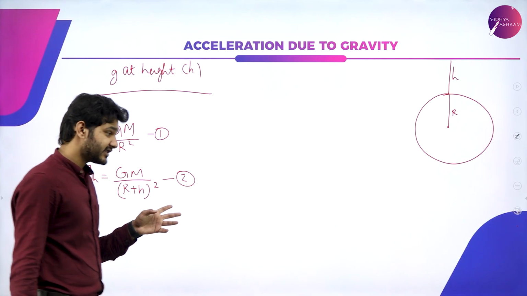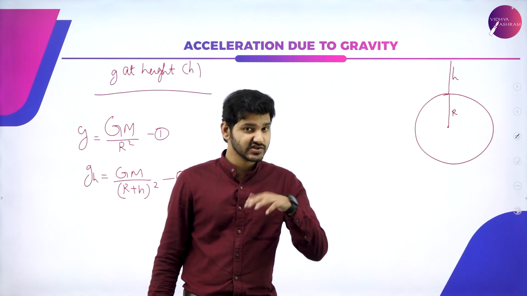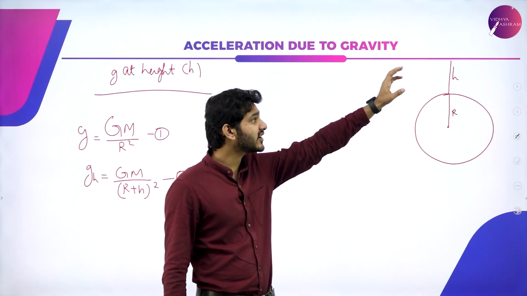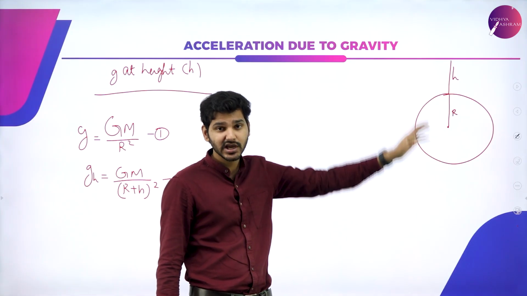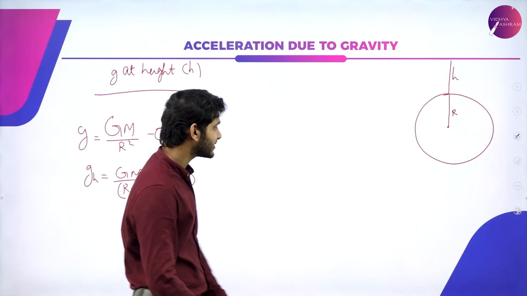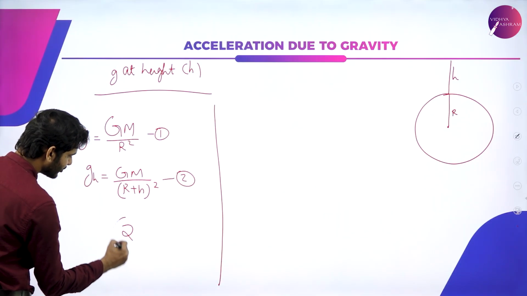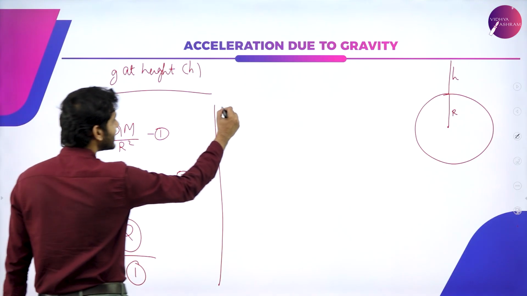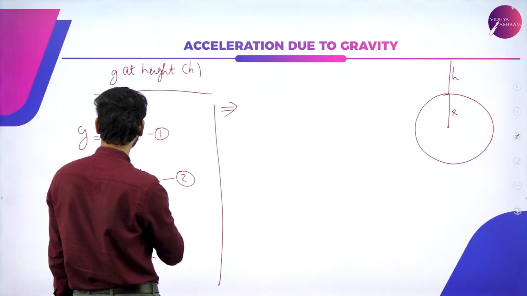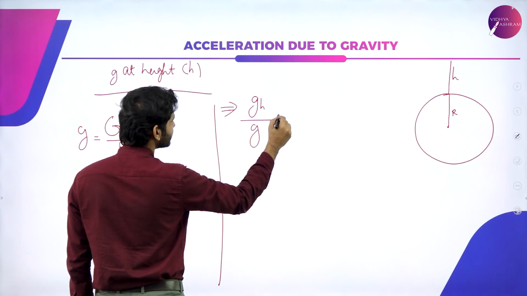So now, since I'm going to find out what is gh, what is the relation between gh and g, or simply what is going to be the effect of gravitation, that is, the acceleration due to gravity at that particular height, I'm going to divide these two equations, that is, equation 2 divided by equation 1. So equation 2 is nothing but gh divided by g, or simply